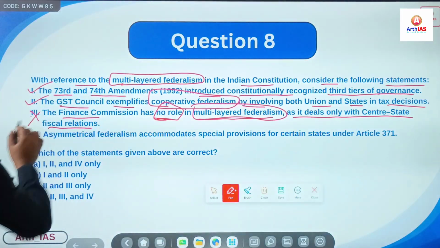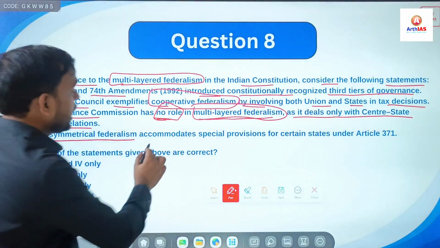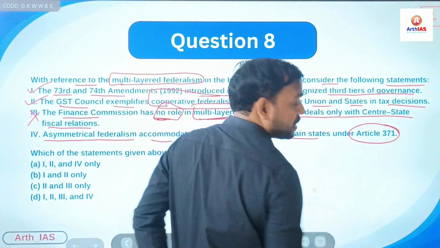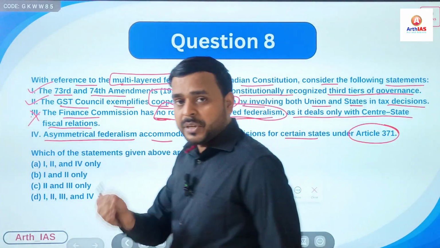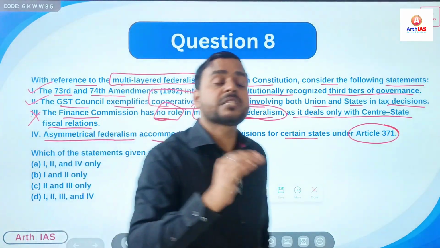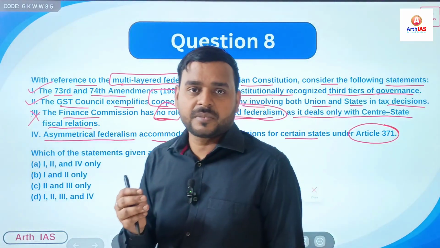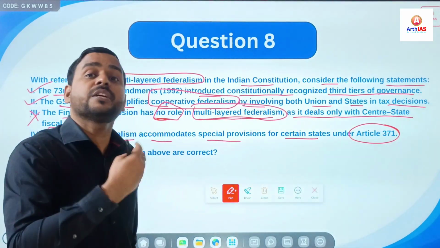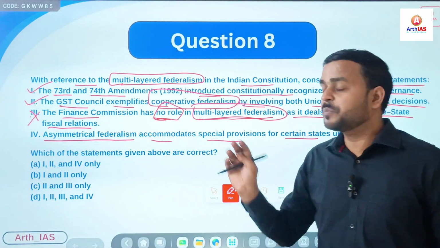So third statement is incorrect. Fourth, asymmetrical federalism accommodates special provisions for certain states under Article 370. So, what is asymmetrical federalism? Where some states are given special provision, special status, right? Symmetrical federalism means where all states are considered equal, right? That is the difference between symmetrical and asymmetrical federalism.